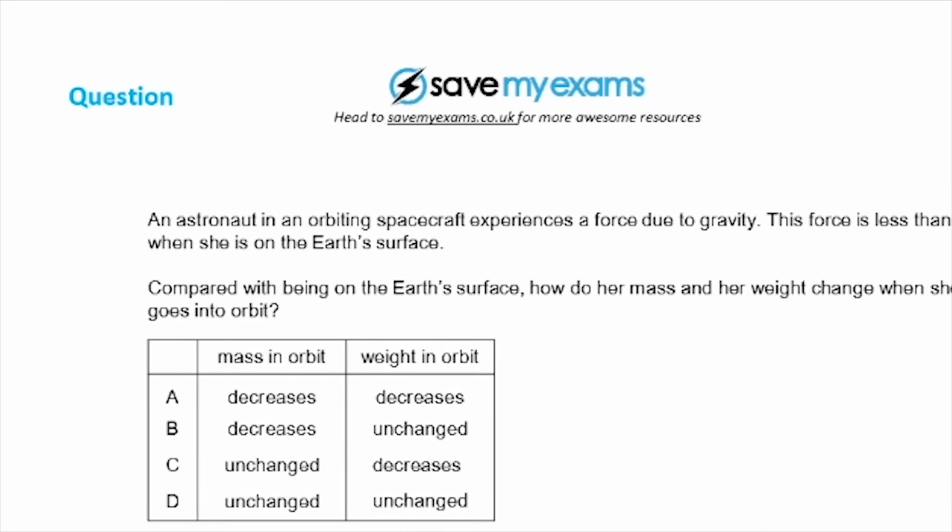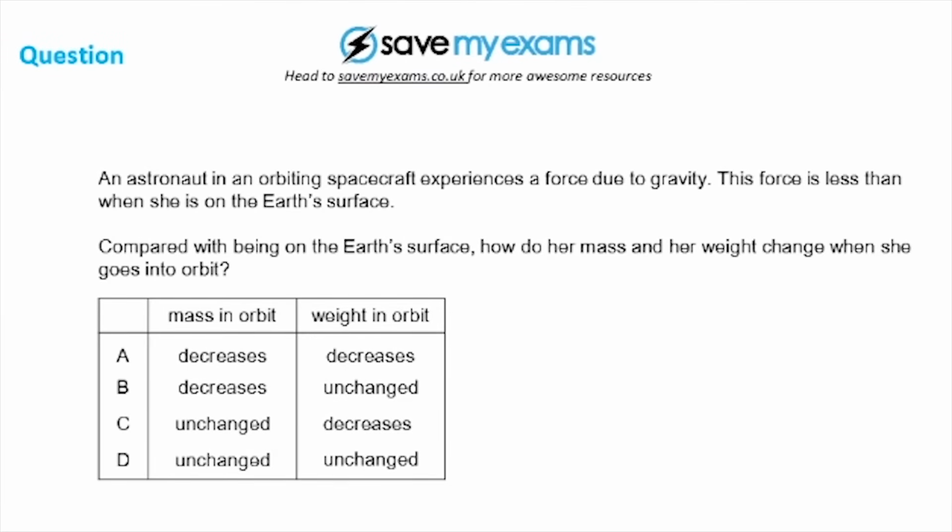This force is less than when she is on Earth. Compared with being on the Earth's surface, how do her mass and her weight change when she goes to the orbit? Now, one thing we should know is that mass is the quantity of matter in a substance. So the quantity of matter in a substance will always remain the same whether you are on Earth or outside the Earth. However, what is going to change when you leave the Earth is your weight, because your weight is dependent on the acceleration due to gravity.